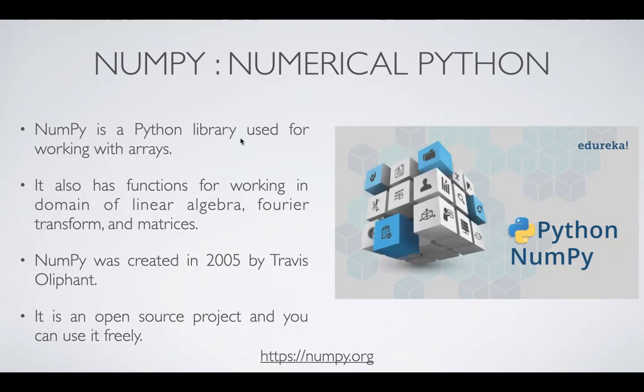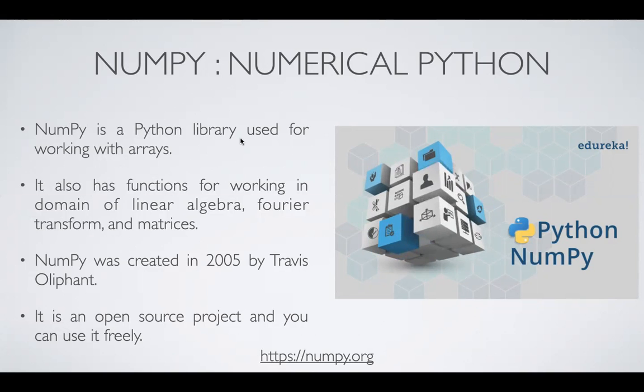So simply speaking, NumPy is a library used to work with arrays. Arrays are nothing but a sophisticated list. NumPy was created in 2005 by Travis Oliphant.